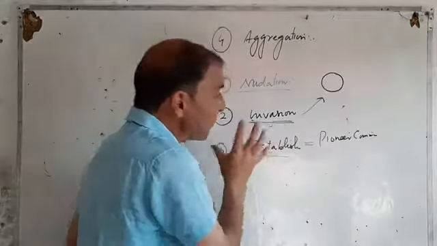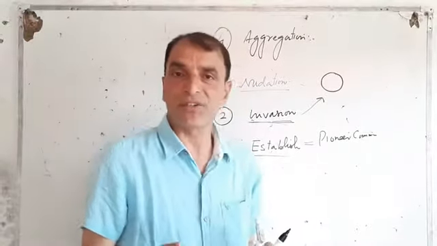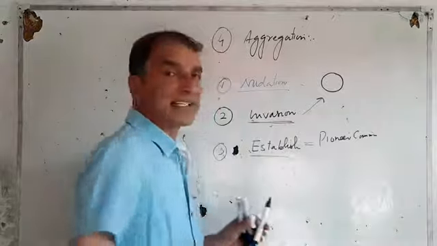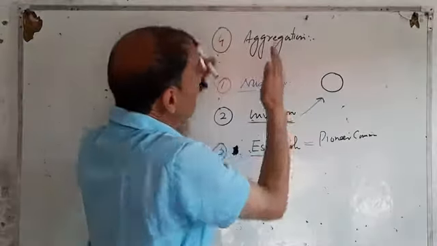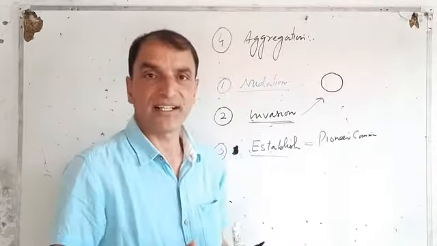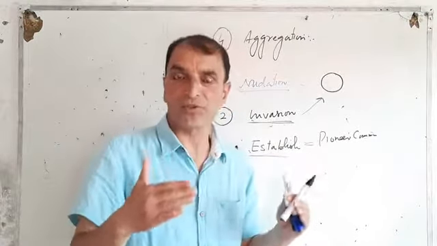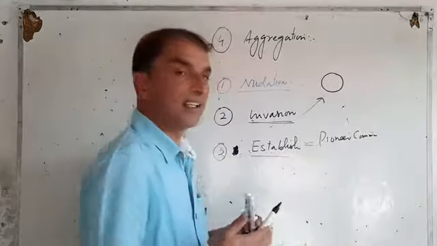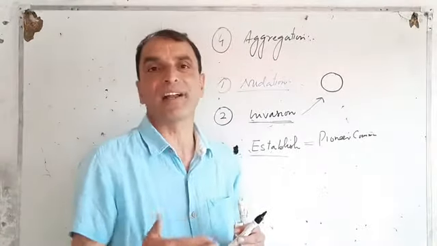Now, in the establishment step also these first settlers, pioneer community showed reproduction, but here in the fourth step, aggregation, they are well established. They now reproduce freely. And as a result of reproduction, they increase their number.